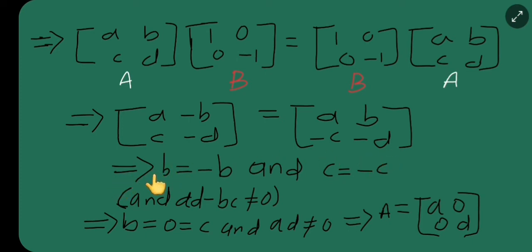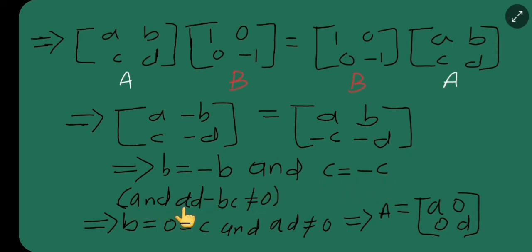So this implies what? My b is equal to minus b, and this c is equal to minus c. So basically my value of b is equal to 0 and the value of c is equal to 0.